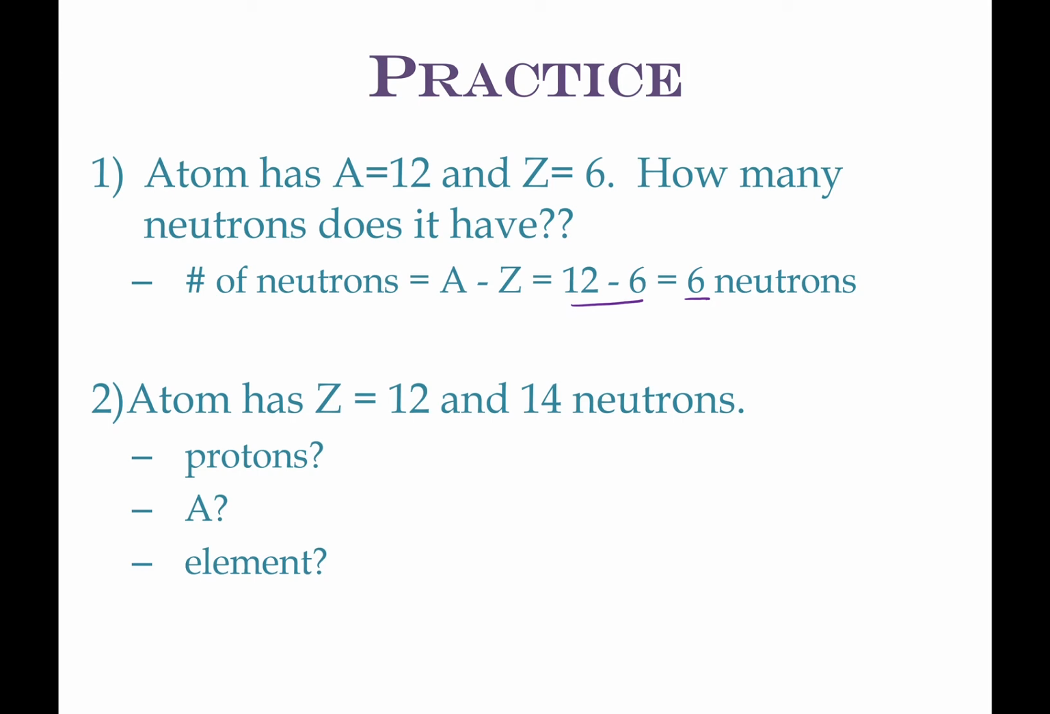An atom has a Z equal to 12 and 14 neutrons. How many protons? What is the mass number and what is the element? It has 12 protons. The mass number is 26 and the element is magnesium because we're looking for number 12 on the periodic table.